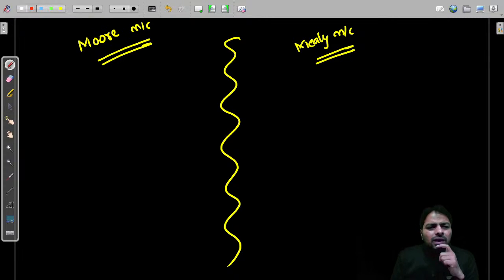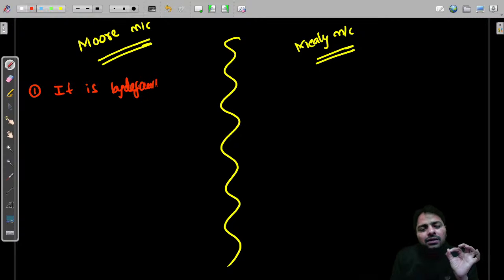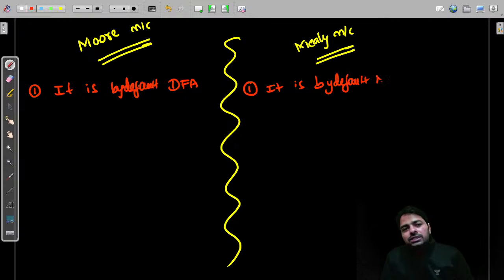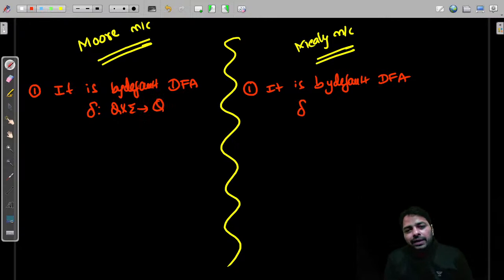Fine. Now the first point: it is by default a DFA. That doesn't mean that you can't construct an NFA, guys. You can do that. One time I saw a question in TIFR where they used a non-deterministic machine with output. It is by default a DFA, but you can design even an NFA. You can change the configuration later. It is by default a DFA, both of them. That is the reason the delta for both is the same: Q cross sigma derives Q by default.